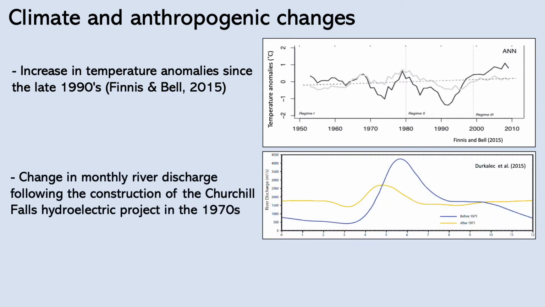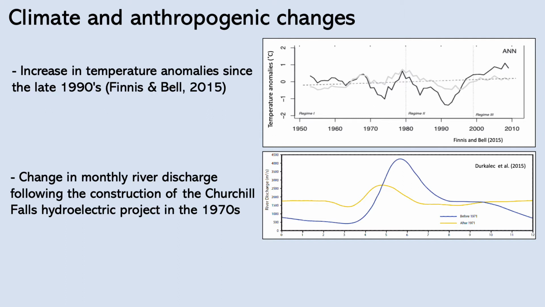On top of that, the main tributary of Lake Melville, the Churchill River, was harnessed in the 70s to create the Churchill Falls hydroelectric project. As a result, the river discharge curve was flattened, with a smaller peak during the melting season in the spring and a more uniform distribution of the river discharge. However, there's still a peak in the spring that prevails, which is the yellow line on the graph there.